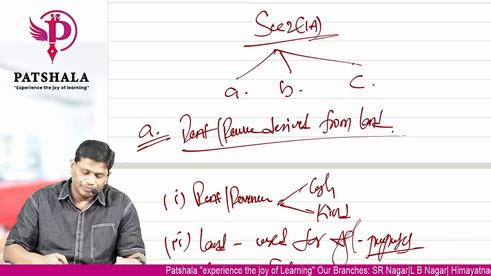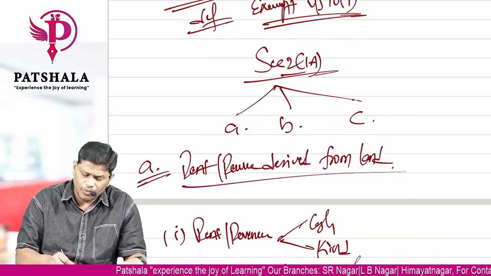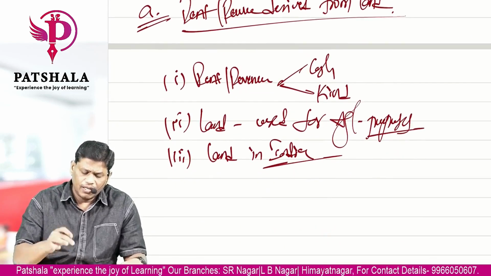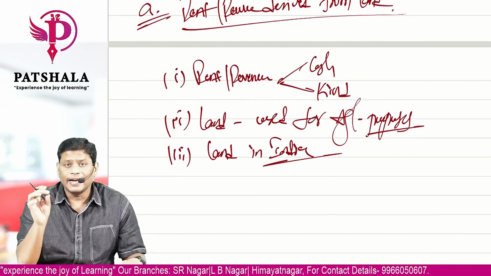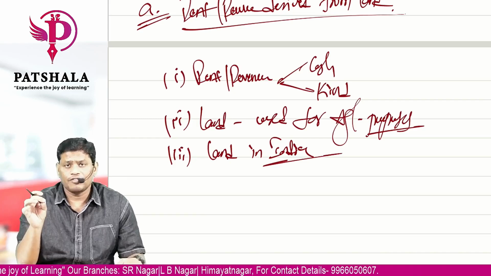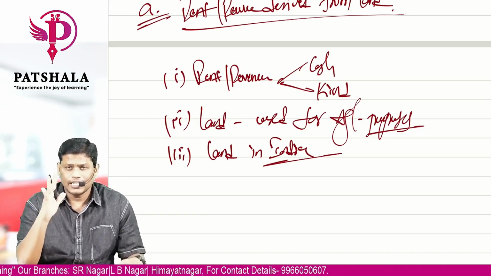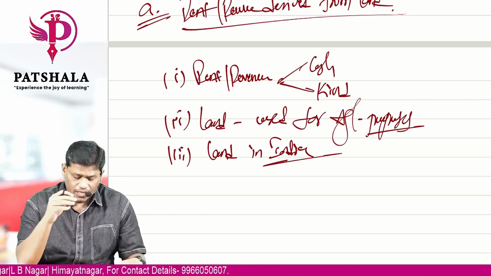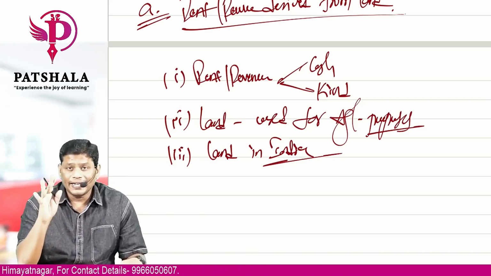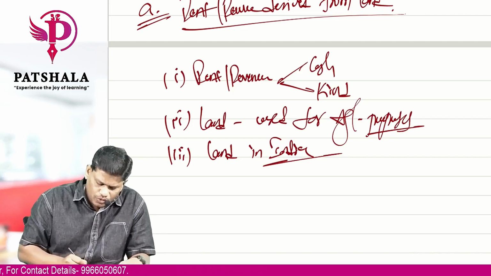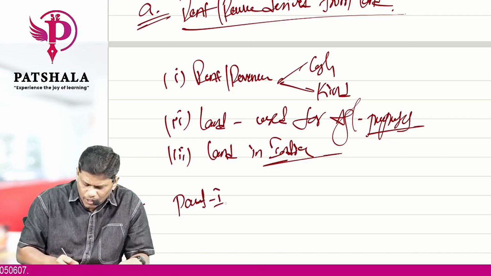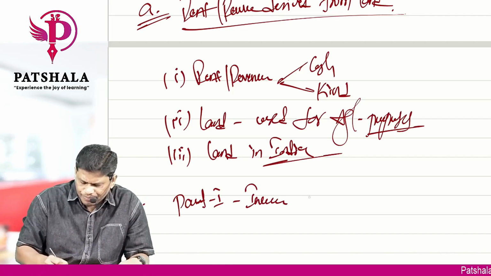So the first one, as per section 2 subsection 1A, you have three things, A, B, C. In that A, we have learnt rent or revenue derived from land. That rent or revenue derived from land can be in the form of cash or kind. Second, the land should be used only for agricultural purposes. Third, the land should be in India. Then if you come to the B bit, it has two parts. We will divide it into two parts. Part 1, income from agriculture it is called.